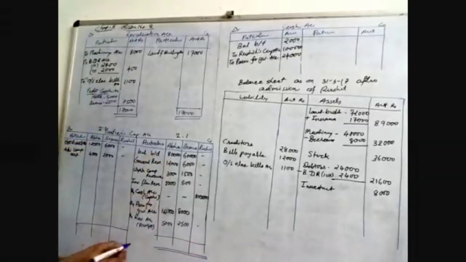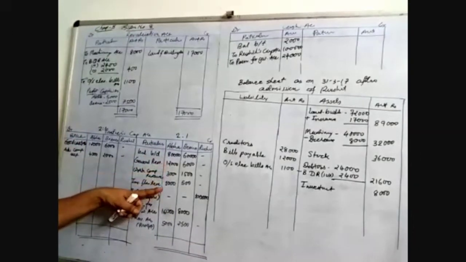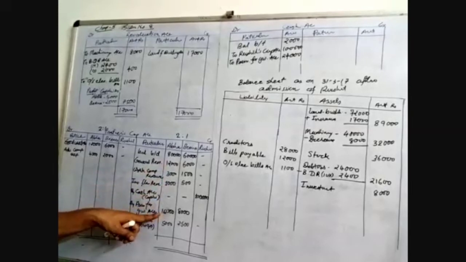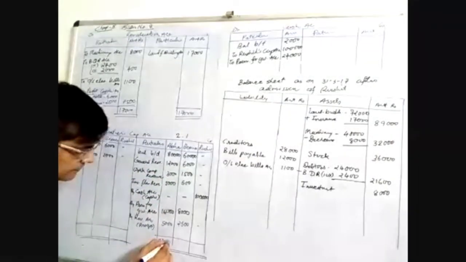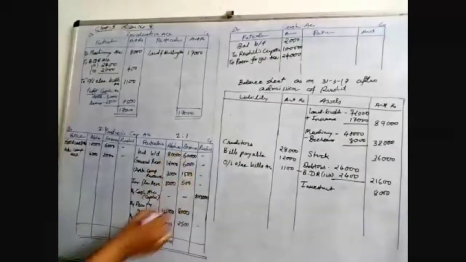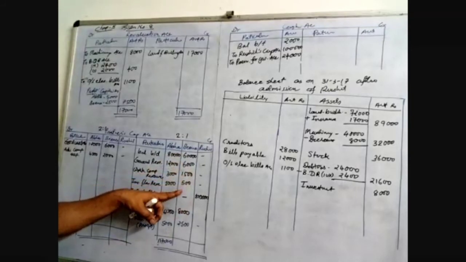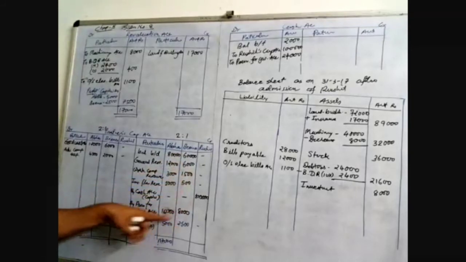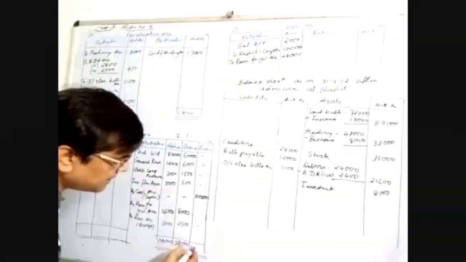Always credit is more, mostly. Do the total: 80 plus 90, 92, then 95, 96, 102, then 117. This is 1,17,000. Now the other side totals 78,500, and this is 1 lakh.